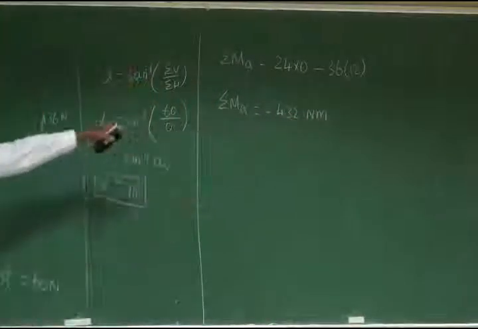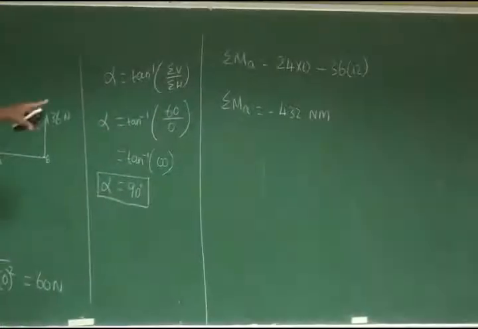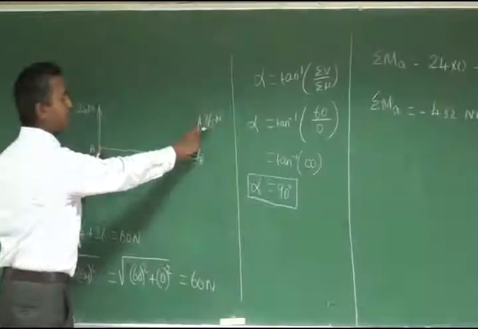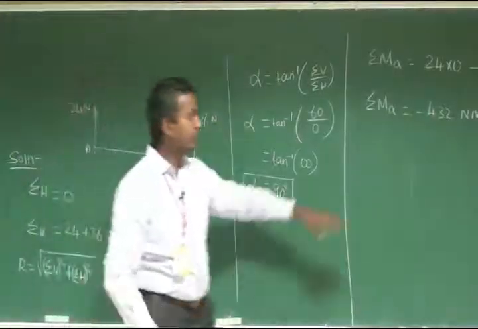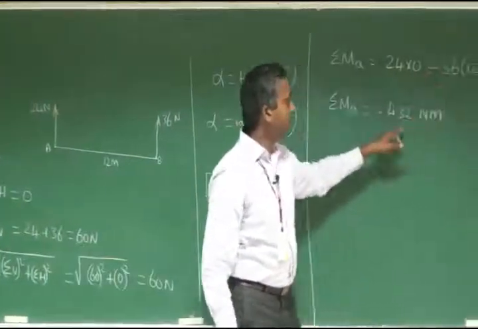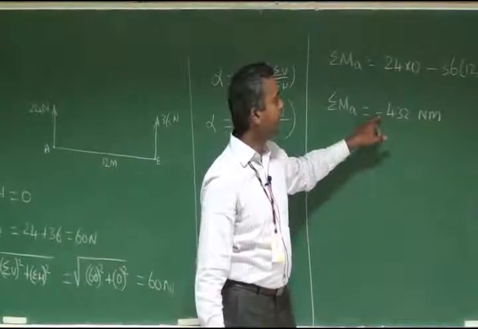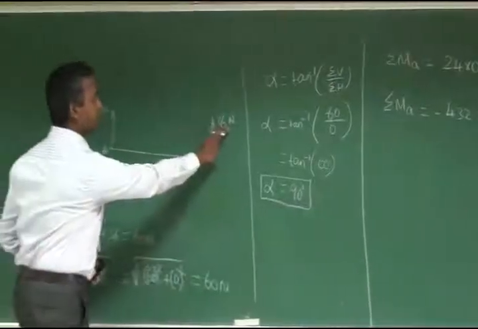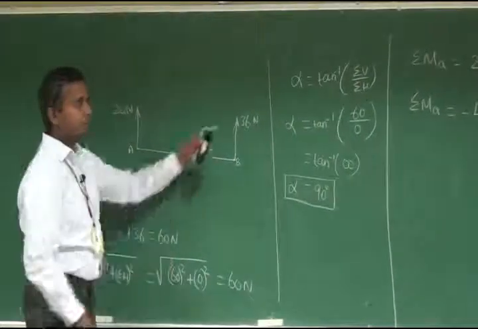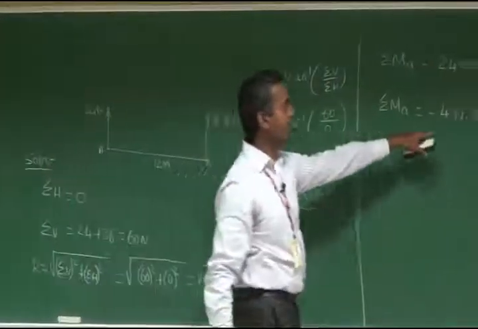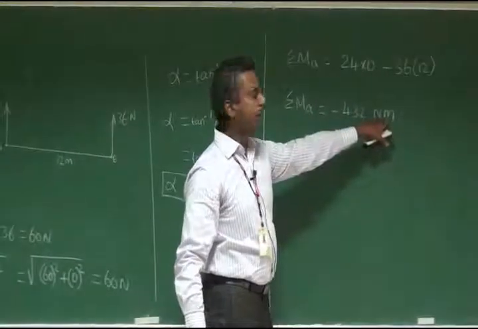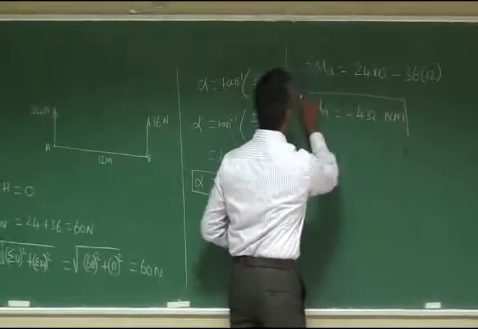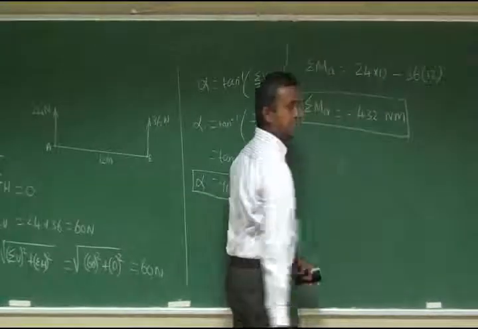How does it come? It is having a negative because this 36 is an anti-clockwise moment. So 36 into 12 is 432, and it is having a minus sign. The unit is Newton meter. The unit of force is Newton and the unit of distance is meter, so it is multiplied as Newton meter. The sigma MA value is minus 432 Newton meter. With this, we are going to finalize the result.